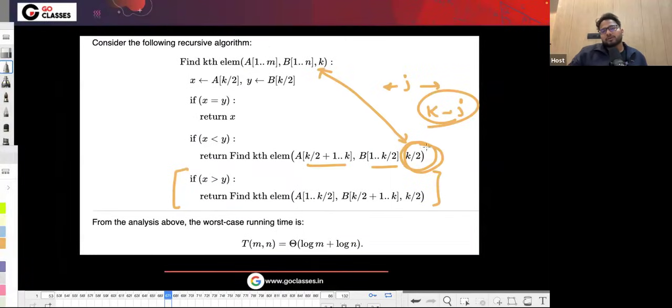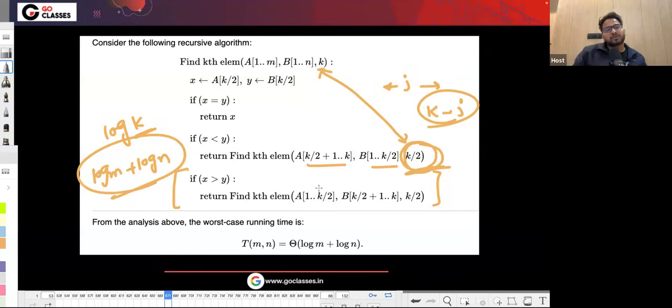So now you can see by the recursion that I'm always going from k to k by 2 and then k by 4, like that, right? So from here you can say the time complexity is log k. But they're asking the time complexity in both of the options in terms of log m and log n. Since k is basically as good as m or n, it could be log m plus log n.